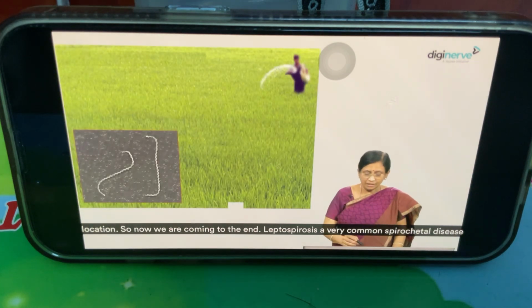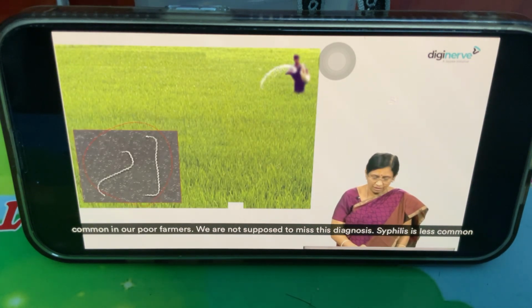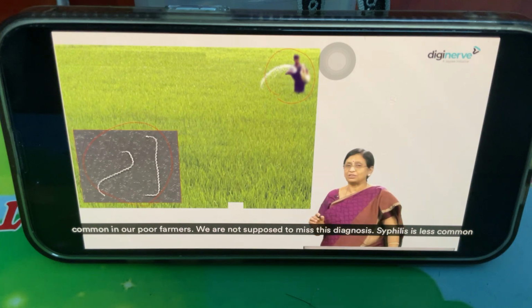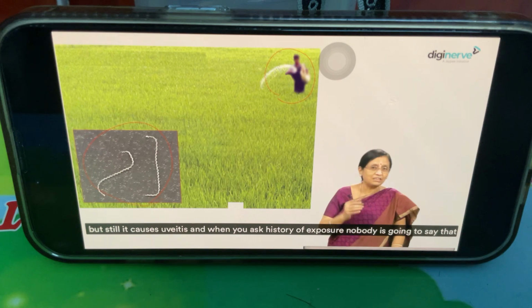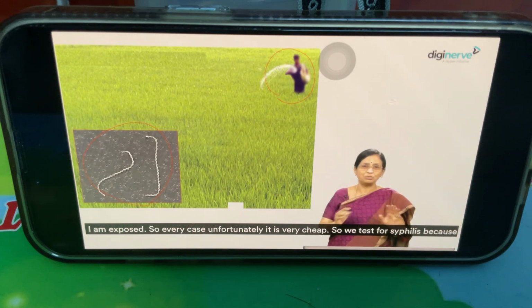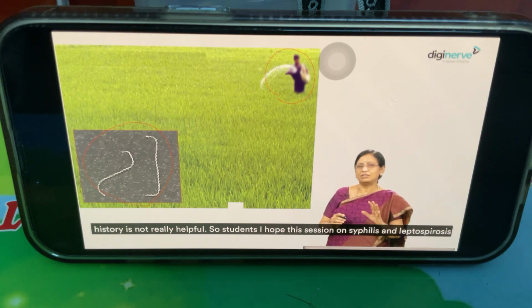So now we are coming to the end. Leptospirosis is a very common spirochetal disease, common in our poor farmers. We are not supposed to miss this diagnosis. Syphilis is less common, but still it causes uveitis. And when you ask for a history of exposure, nobody is going to say that they were exposed. So in every case, unfortunately, since the test is very cheap, we test for syphilis because history is not really helpful.